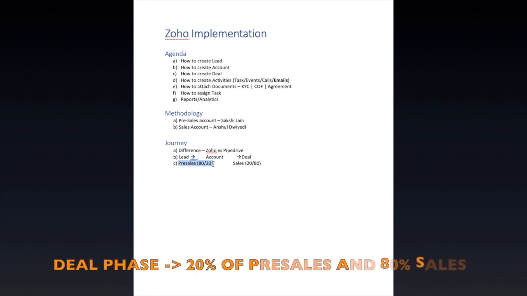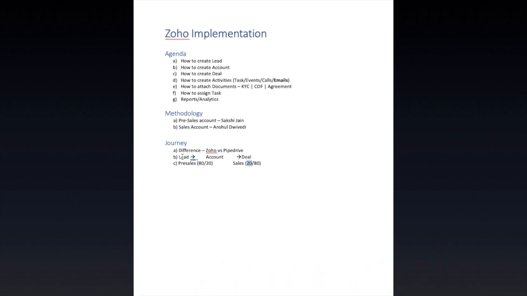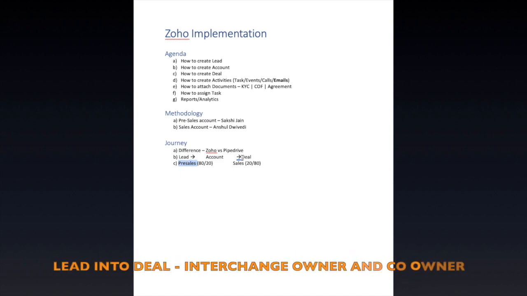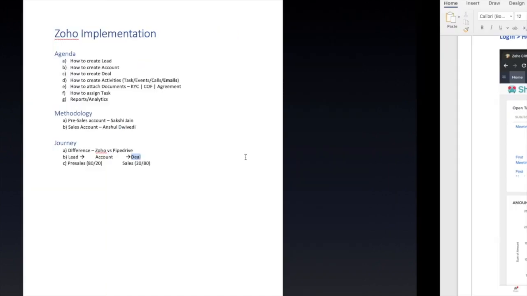Wherein when it's into deal phase, the salesperson has 80% of the say or the communication that needs to be established with the client, and 20% is the pre-sales job. So when we created a lead, pre-sales was the one who created it, which was Sakshi. Now when we are converting into a deal, we suggest you interchange your owner and co-owner, because now Anshul as a sales representative would be interacting with the client at a much higher rate than Sakshi.